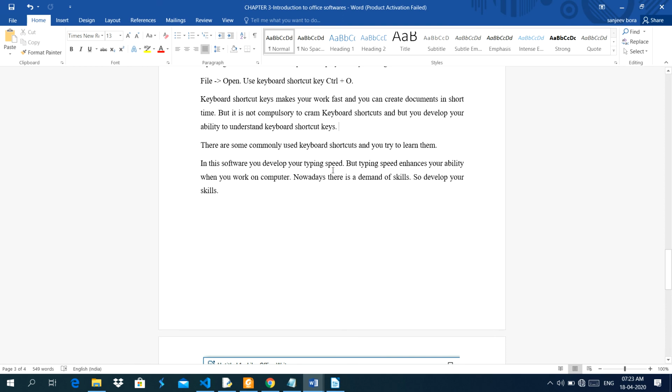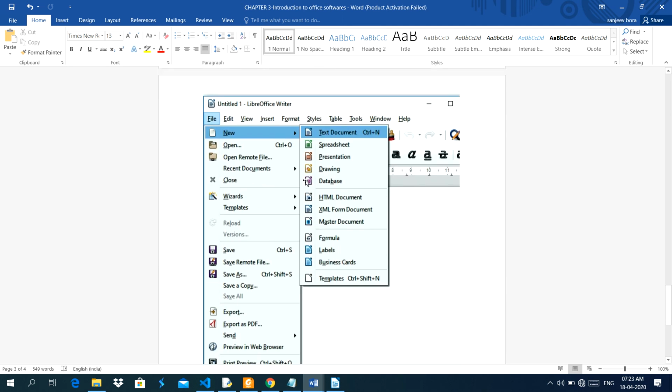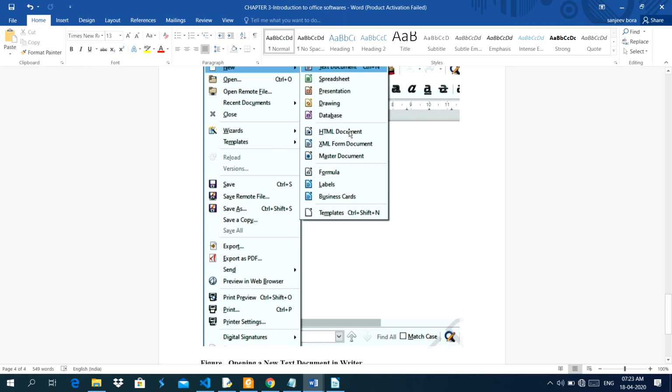In this software, you develop your typing speed, and typing speed enhances your ability in what you work on the computer. Nowadays, there is a demand for skills. So develop your skills. See, this is the screenshot to open a file. Or you can say to create a file.